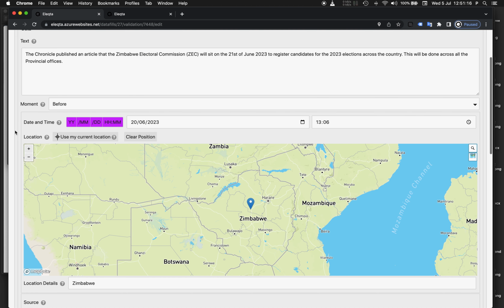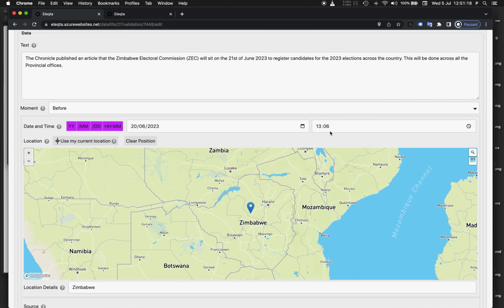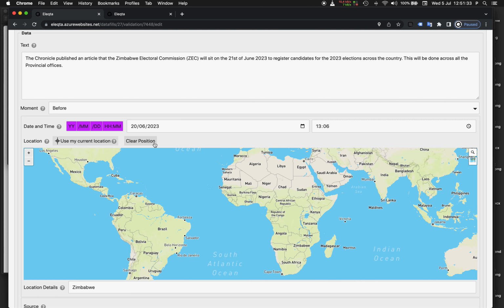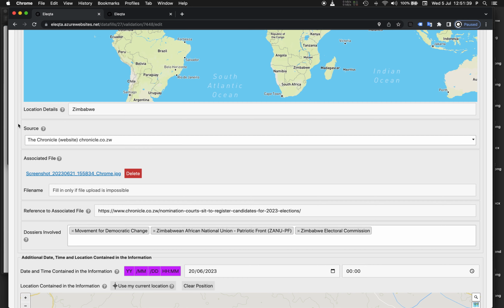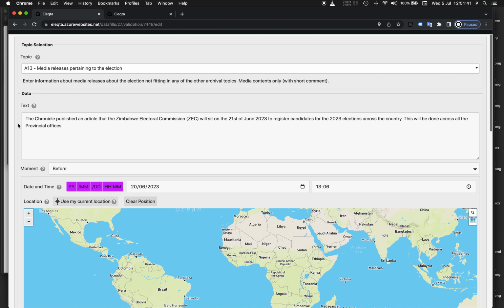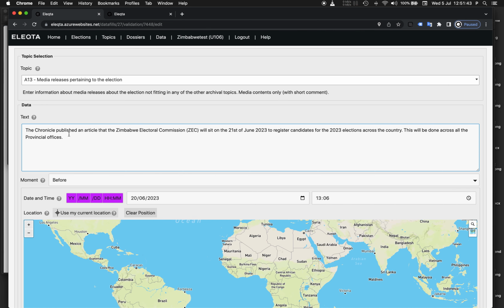And also, then we have actually a publication time, because news on the internet is usually published at a specific time. But the other thing that should have been different here is that the map should have been empty, because this information comes from the internet. So I'll just click on clear position, and as you can see, the map empties.